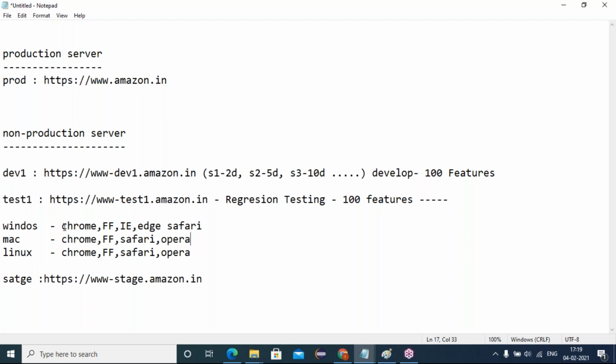We have to conduct testing repeatedly. One test case should be run in Windows on all platforms, Mac with all platforms, Linux with all platforms. Repeatedly, we are executing the same test case again and again. That's called regression. Testing the same test case again and again repeatedly, we call regression. 100 test cases, how many times do you have to run? Windows with Chrome, Firefox, 100, 1, 2, 3, 4, 5. How many times? 500. The count has come to 500. 100 into 5, 500. Again, this 400, 800 plus 500. Like this. Okay, 1300. Fine.